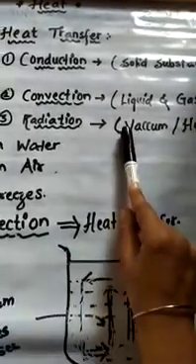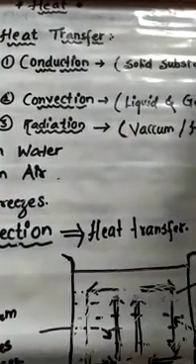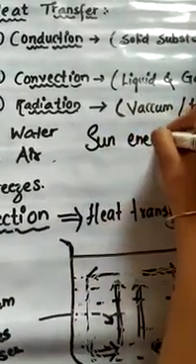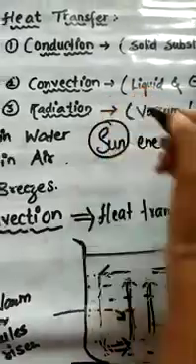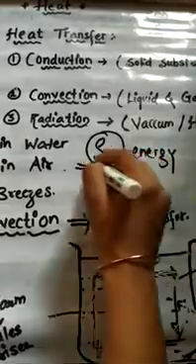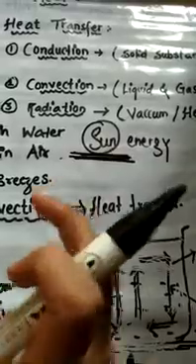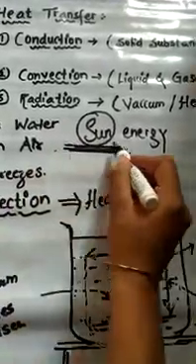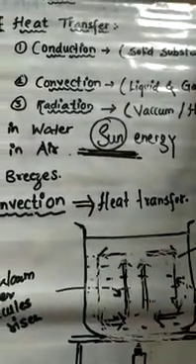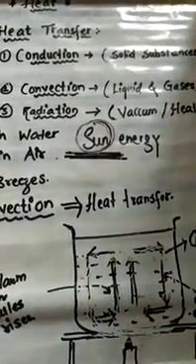How do we get heat? We get heat from the sun, isn't it? That is sun energy or sunlight. So the sun is very far from us, isn't it? How do we get heat from the sun? Is there any medium between us and the sun? No, there isn't any medium, or any air which passes the sunlight or the sun's heat to our body or to the earth.